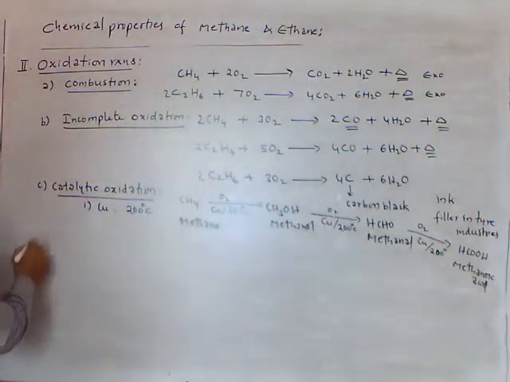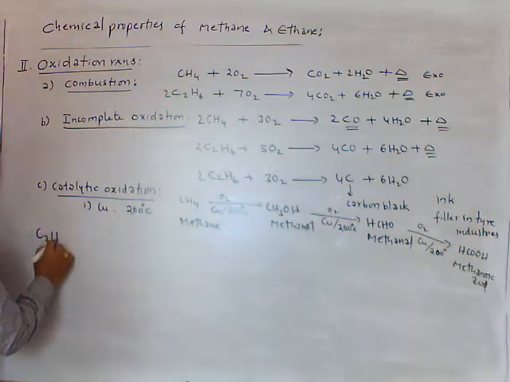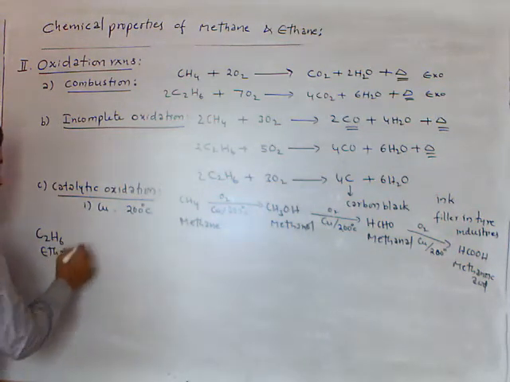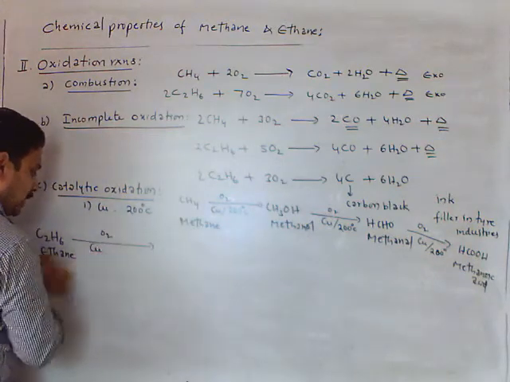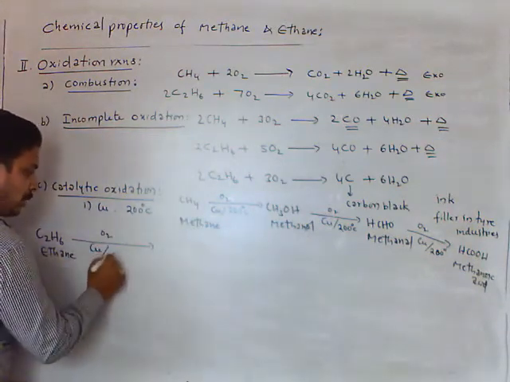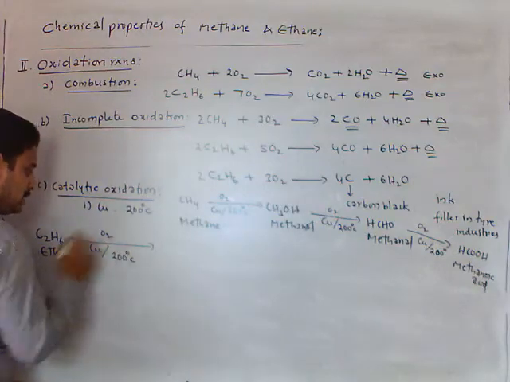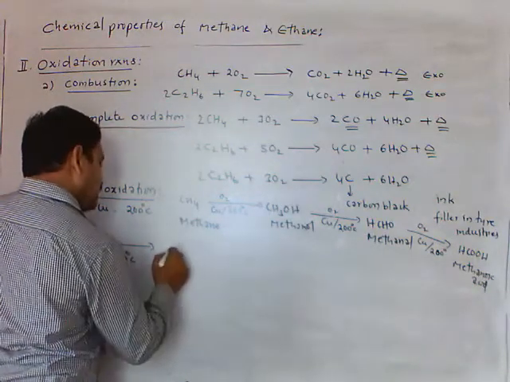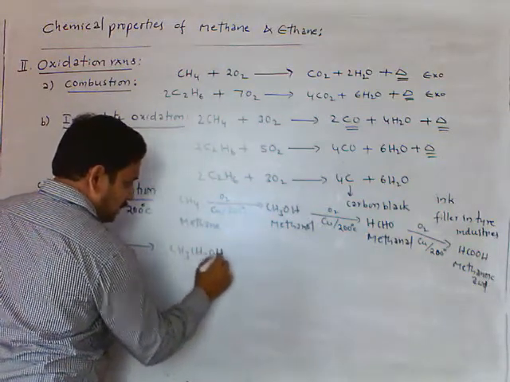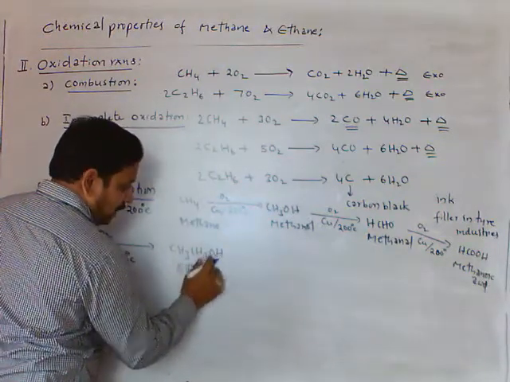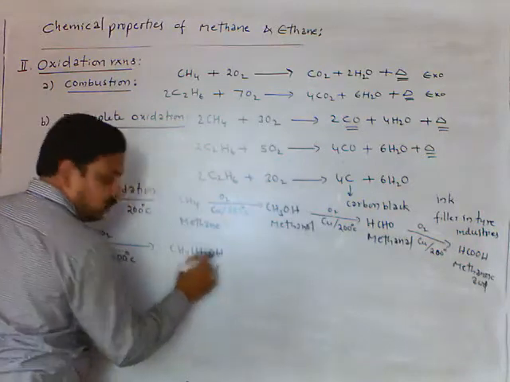You can expect ethane, C2H6. Ethane treated with oxygen, and this gas is passed through a copper tube at 200 degrees Celsius. We get CH3CH2OH. This is the alcohol group, ethanol.